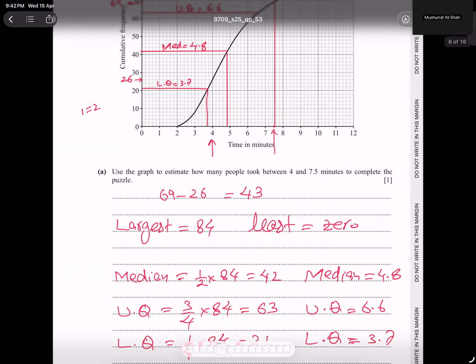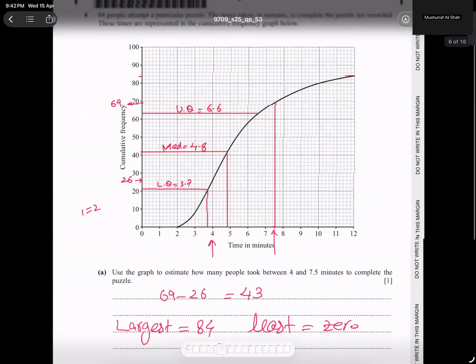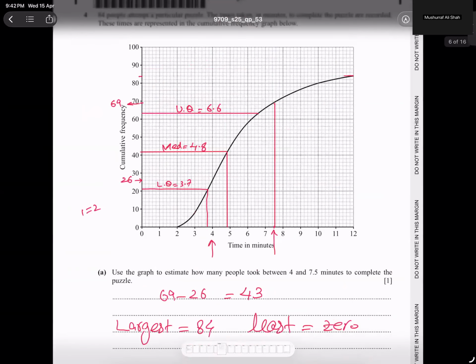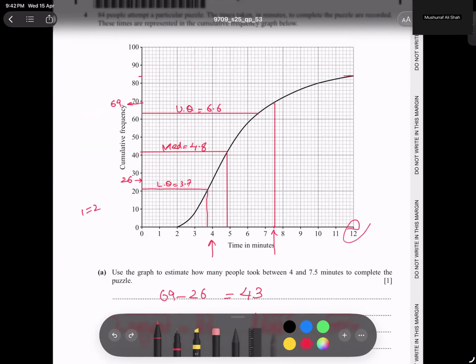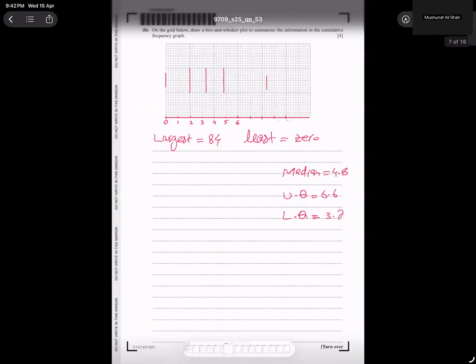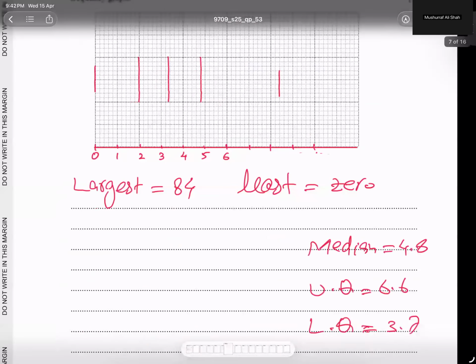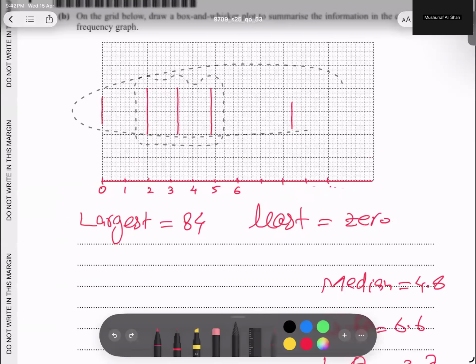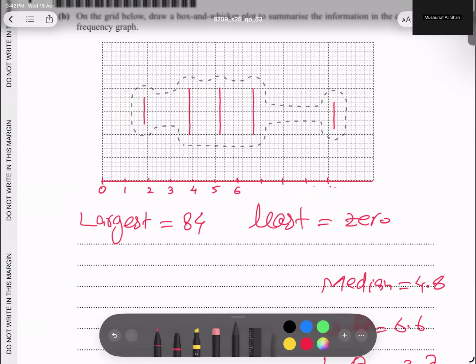Yes, so we have to look not at that value, sorry, not 84, we have to look at the 12. So the highest value is 12 and the lowest is 2. So we have to make 2 and 12. Make sure it is 2 and 12, students. So I'm going to make it now: 7, 8, 9, 10, 11, and 12. So this number is very clear, is shifting here, and this number is shifting to 2.